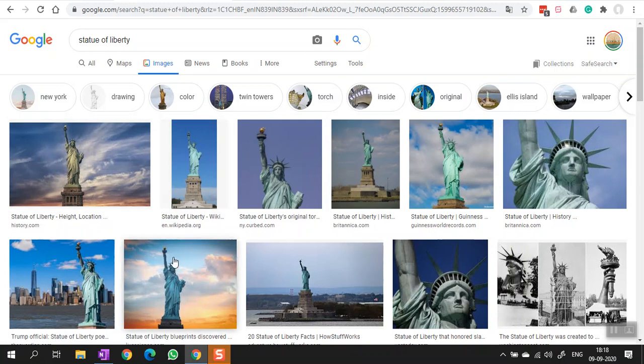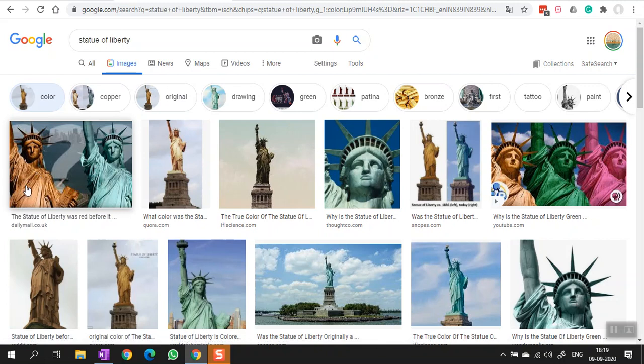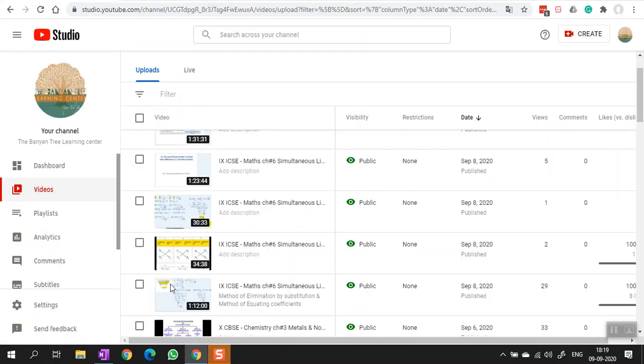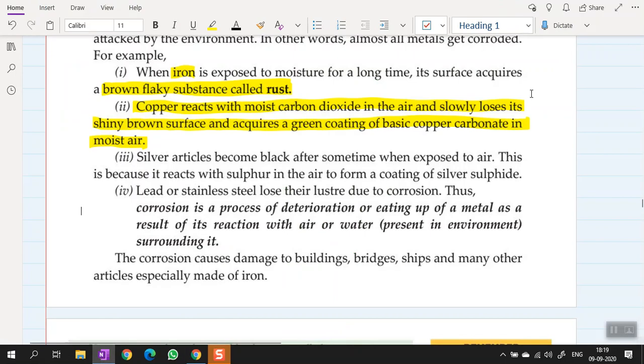Actually, when Statue of Liberty was brought to USA, France gifted this statue to USA. When this statue was brought to USA, it was copper in color because it is made up of an alloy of copper. Okay, so its original color was reddish brown, but it turned to greenish color because of corrosion, that is the formation of copper carbonate on the surface of copper.